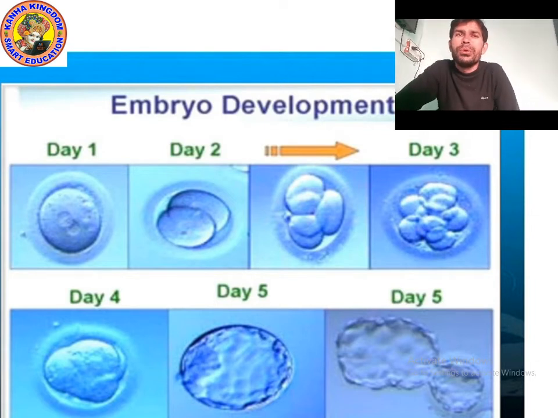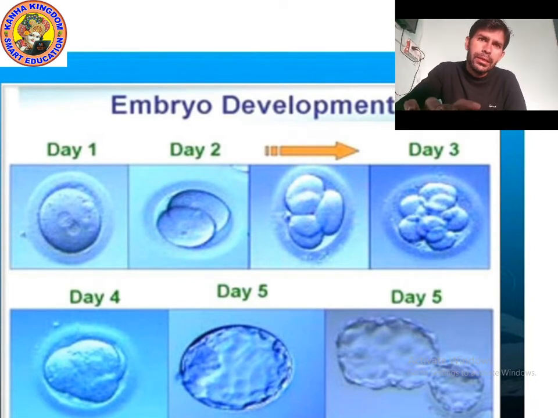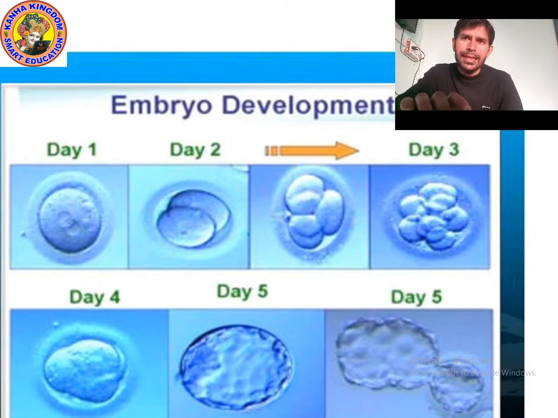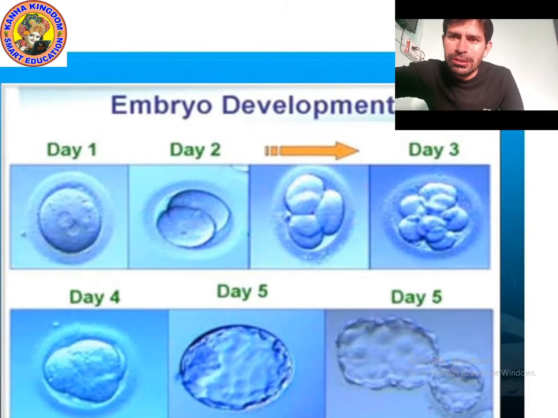This embryo gets embedded in the wall of the uterus for development. Then it converts into a fetus. What is a fetus? Let's try to study. Let's move on to the next point.